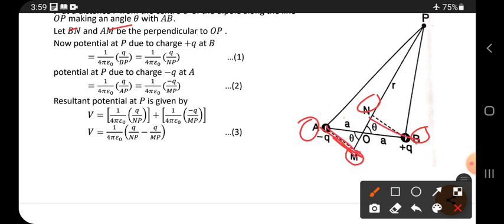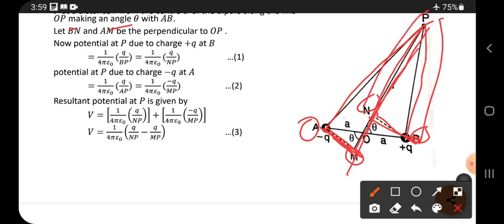Why do we have to draw the normals? This normal tells us how much distance is present here, and this is also the same distance. That is the meaning of drawing this normal. Here also, from B to N, one normal is drawn with a dotted line. Here to here the distance is the same. So BP is equal to NP, and here MP is equal to AP.